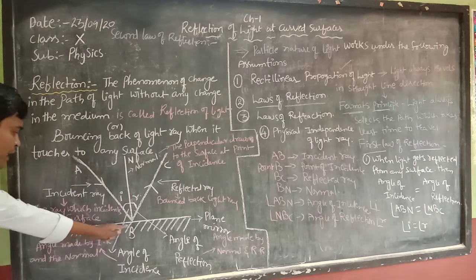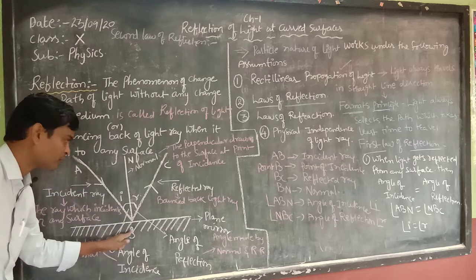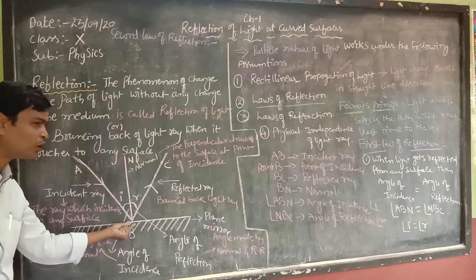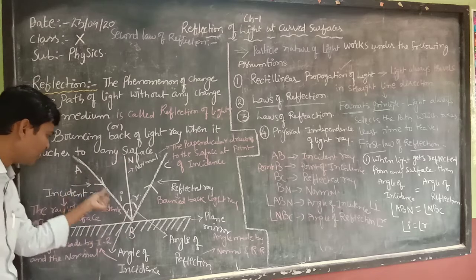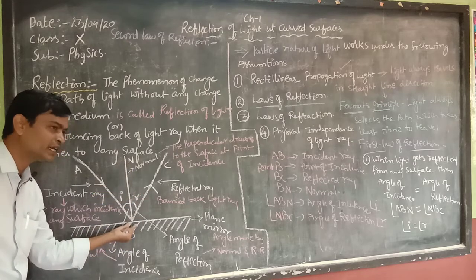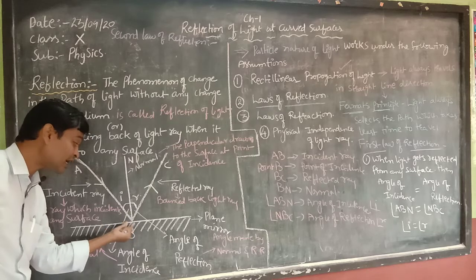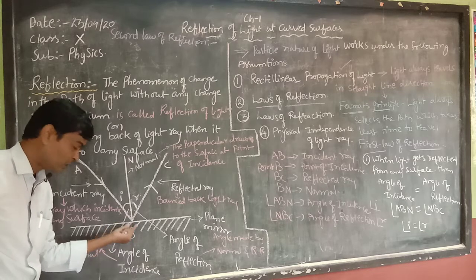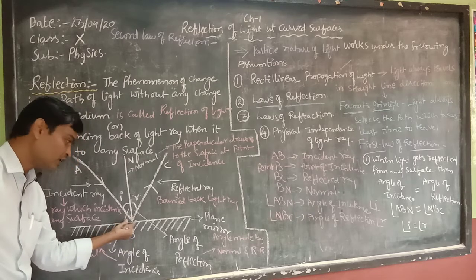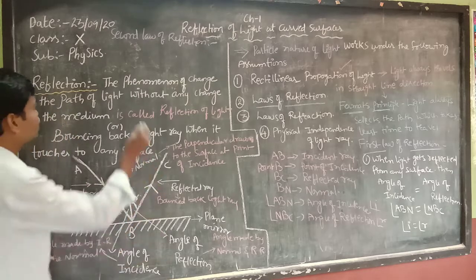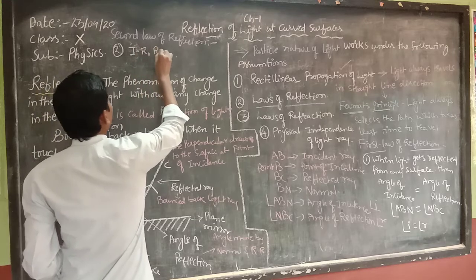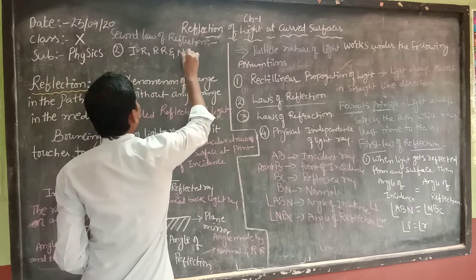You see here in the diagram, the points AB, BC and BN are all coinciding at point B. That point B is lying on the plane mirror. So this plane mirror is a plane, and all these are lying on the same plane. That's what the second law states, that the incident ray, reflected ray and the normal